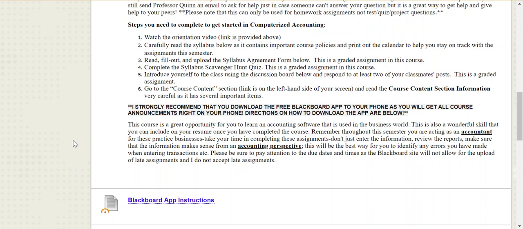Yes, the system will do a lot of the work for you, but it's not going to correct your mistakes. So if you go into your balance sheet and see that it doesn't balance, or see that you have a negative balance in one of your asset accounts, for example, that should be a red flag to you that you have made a mistake. So always make sure you're reviewing everything that you do before you submit it to me. Again, this is a wonderful opportunity to really understand a software that's used in the business world. So whether you're an accounting major or you're thinking about owning your own business at some point, this is a vital skill to have.